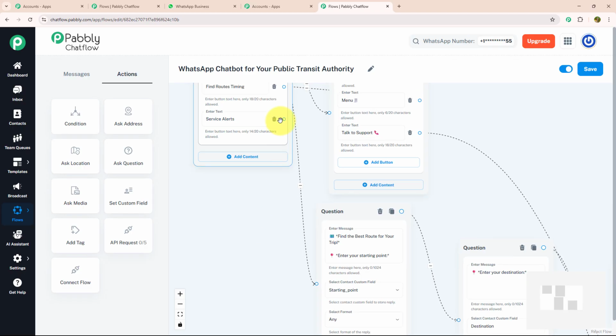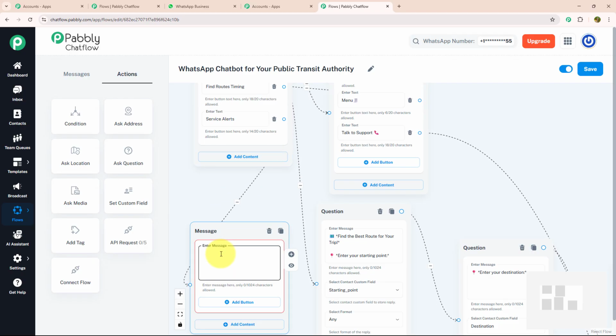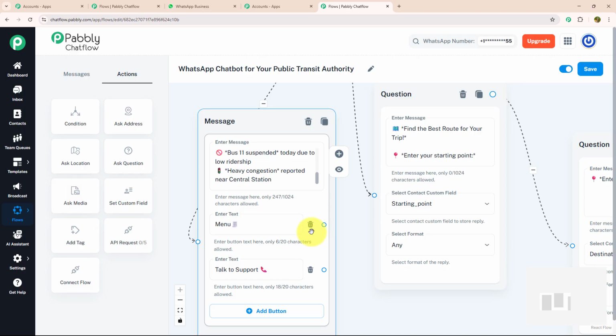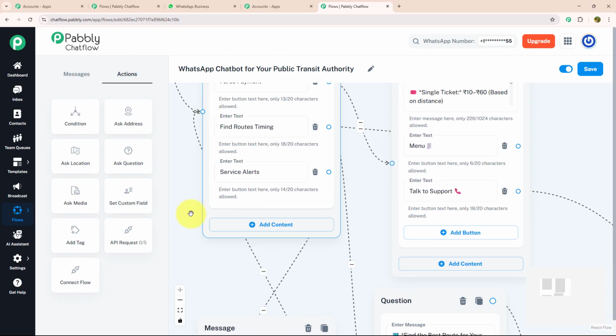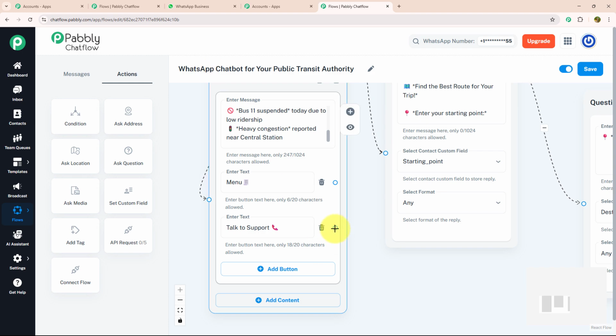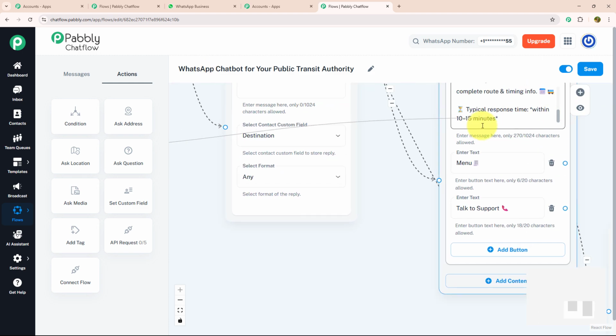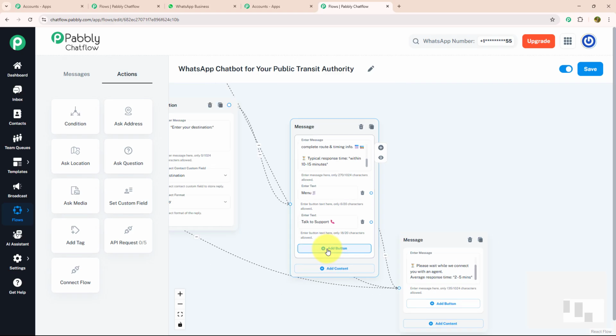Now let's move to our third action button, which is service alert. For service alert, I will enter a separate message. For that, again, I'm going to drag and drop, select the text button and enter my message, in which I will provide all the alerts that are being updated. With that, I'm going to provide two action buttons, menu and talk to support. I will connect my menu button with the initial message and the talk to support button with the message that I recently added for talk to support like this.